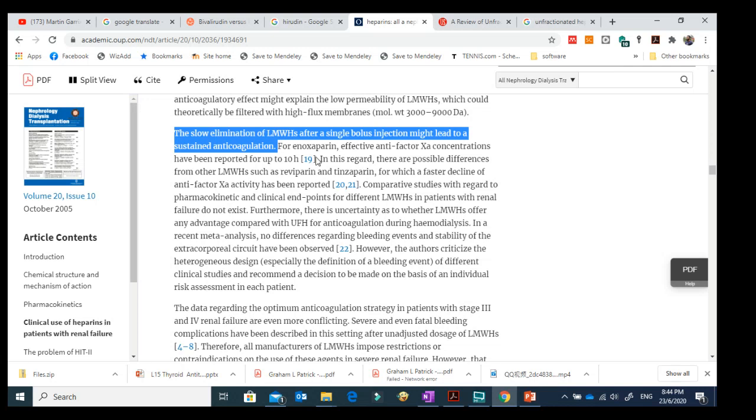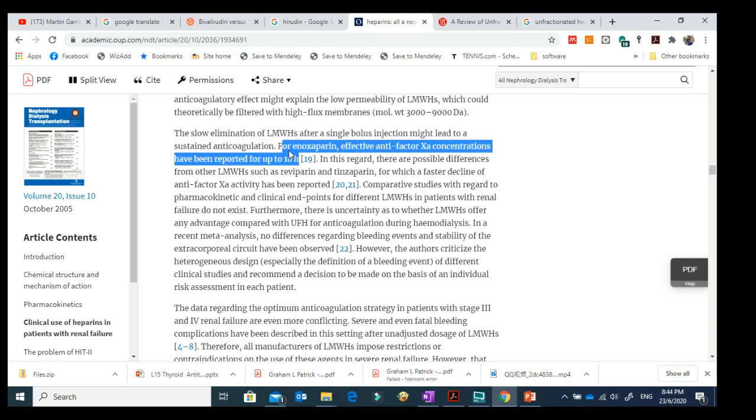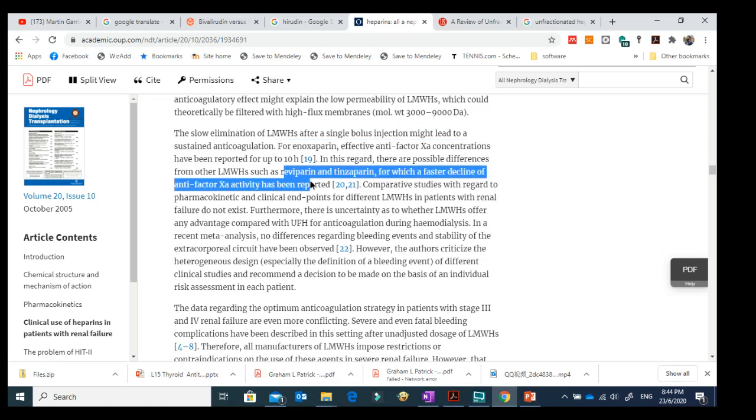They're giving the example of enoxaparin, with anti-factor 10A concentration sustained up to 10 hours. Because it has a slow elimination rate, the concentration can be sustained. And they compare with other drugs like reviparin and tinzaparin that have a faster decline as compared to enoxaparin.